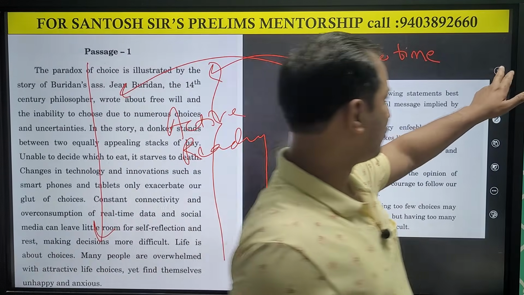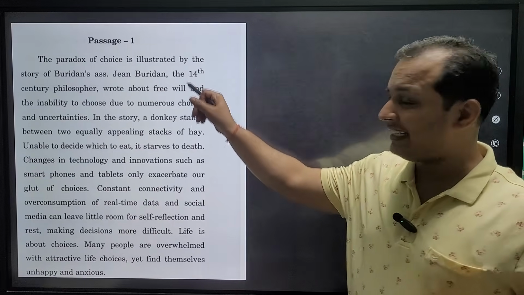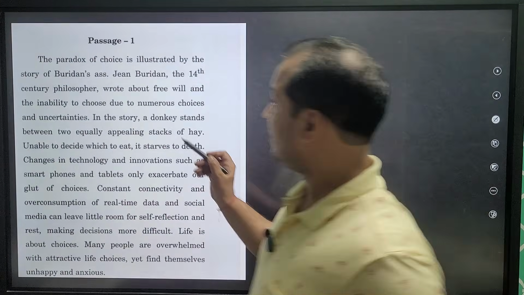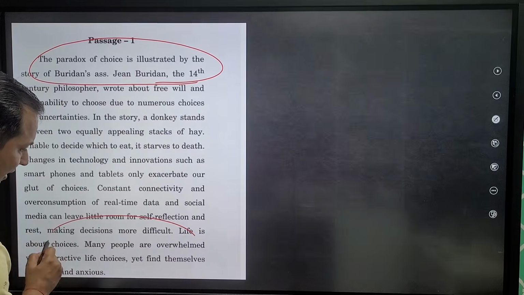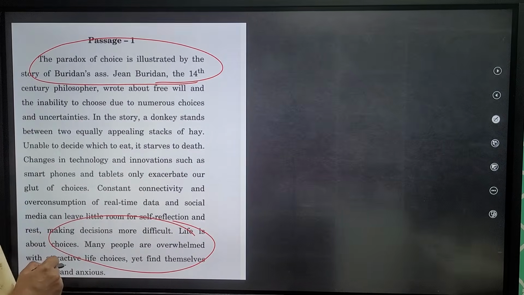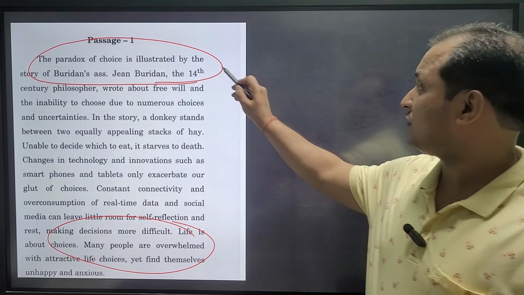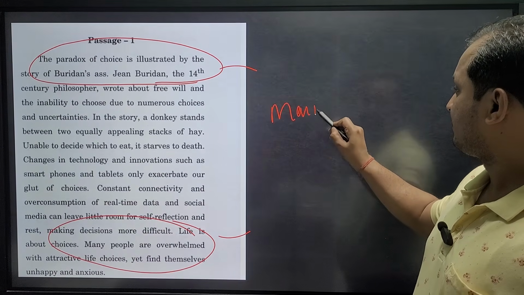So what we have to do is, whenever we read the passage, we read the first line of the passage and the last line of the passage. The first line and last line talk about the main idea.